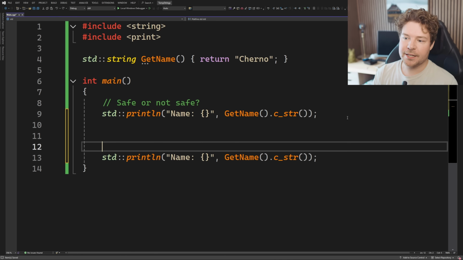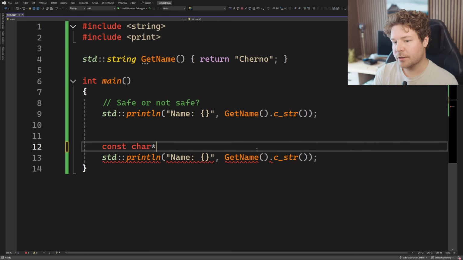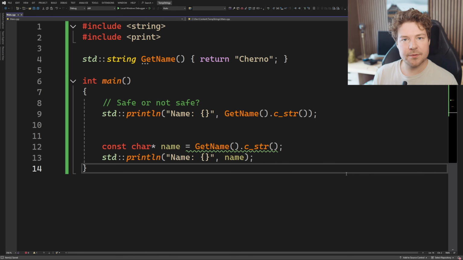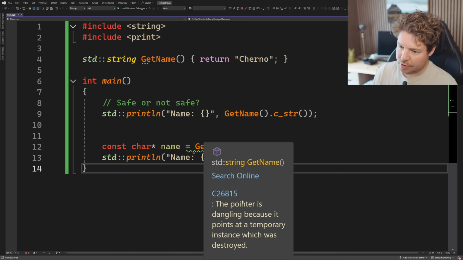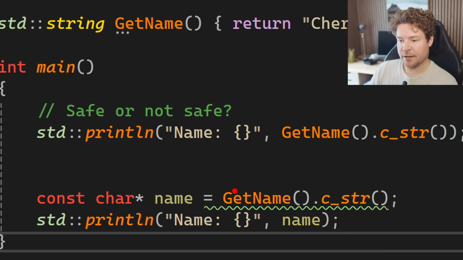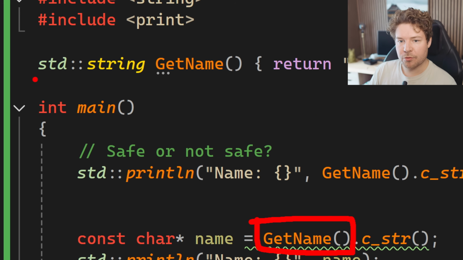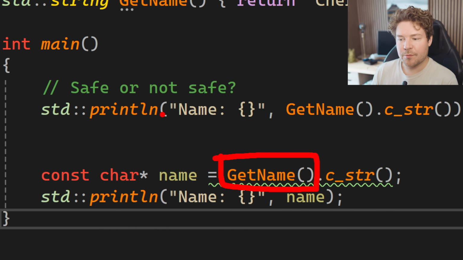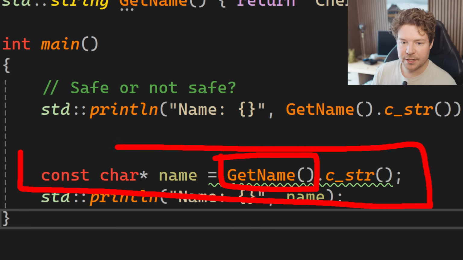So if we deliberately expand this example to what a lot of people probably think is going on here, if I do const char pointer name equals getName().c_str(), and then we try and print the name, this tells a slightly different story. In fact, Visual Studio is telling me immediately that the pointer is dangling because it points at a temporary instance which was destroyed. We're calling getName, which returns a brand new std string object, but notice we're not storing it in any sort of variable. It's just transiently, temporarily existing within this line of code.